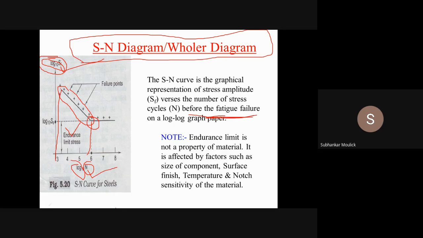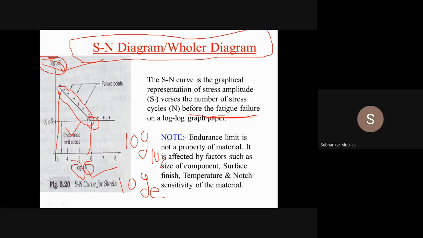And remember, this graph is plotted on log base 10 paper, not on log base e paper. While solving problems, remember this thing: if you solve the problem by taking log base e, everything will be wrong. Is it clear?